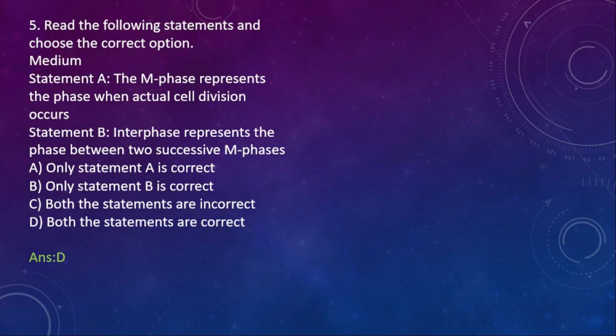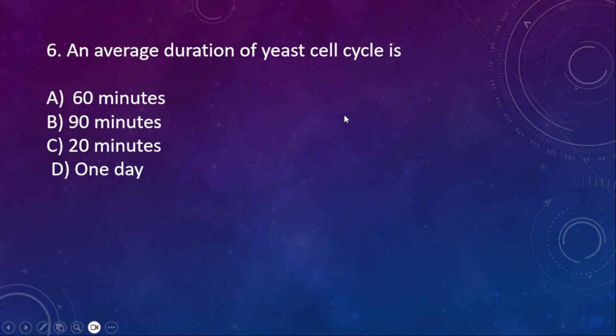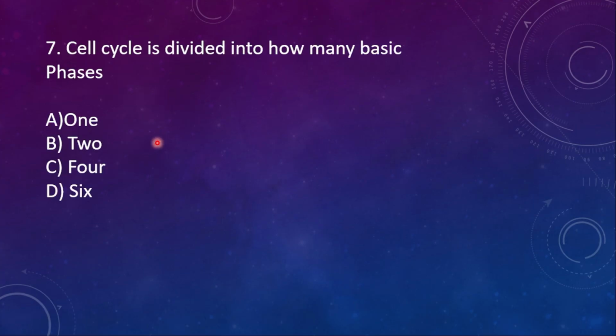Next question, question number 6. The average duration of the yeast cell cycle is: option A, 60 minutes; option B, 90 minutes; option C, 20 minutes; and D, 1 day. So here the yeast cell cycle takes 90 minutes. That is yeast, Saccharomyces cerevisiae, a fungus which takes 90 minutes to divide. One yeast will give you 2 yeast after 90 minutes.